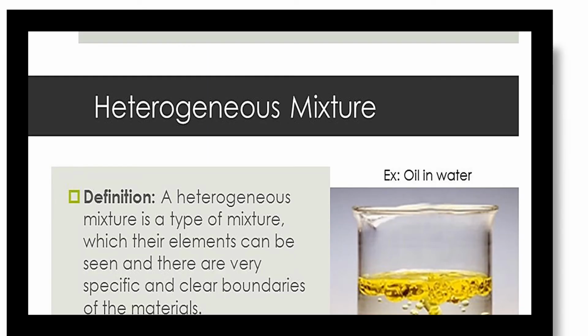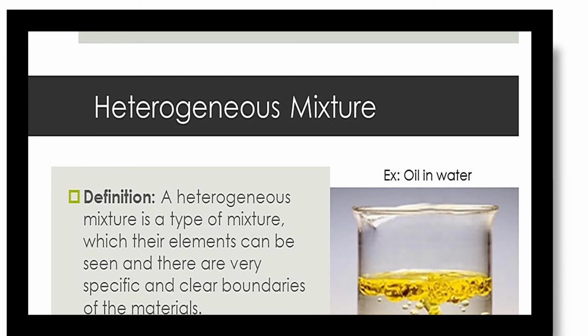The second type of mixture is the heterogeneous mixture. To understand this, we'll perform an activity. We'll take a glass of water and add some amount of oil into it and mix it properly. Now what happens? After some time, we see that the oil can be easily seen at different places in the glass of water. We can easily distinguish between oil and water.